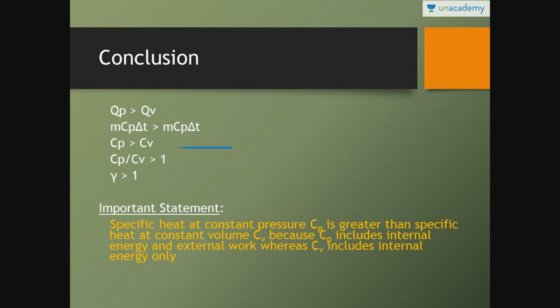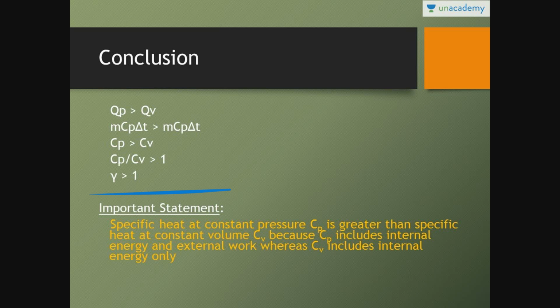In mCp delta T, mass is same, we can cancel out. Delta T, change in temperature was same in both the cases, that is 40 minus 20. Cp is greater than Cv, specific heat at constant pressure is greater than specific heat at constant volume. So Cp by Cv is greater than 1, gamma is greater than 1. That is why gamma is greater than 1. That is why the specific heat at constant pressure is greater than the specific heat at constant volume. Always remember the value of specific heat at constant pressure is greater than the specific heat at constant volume.